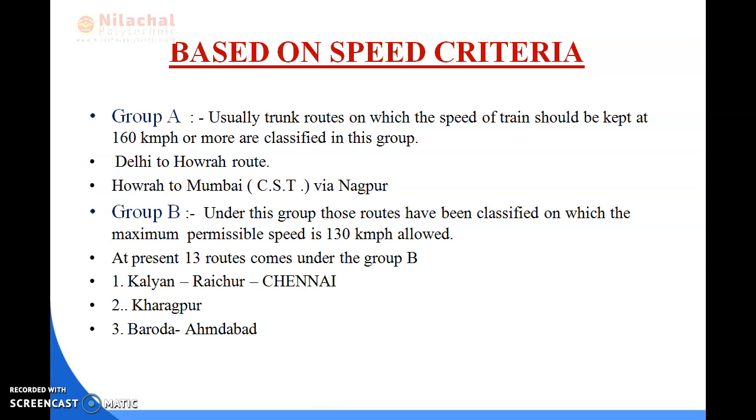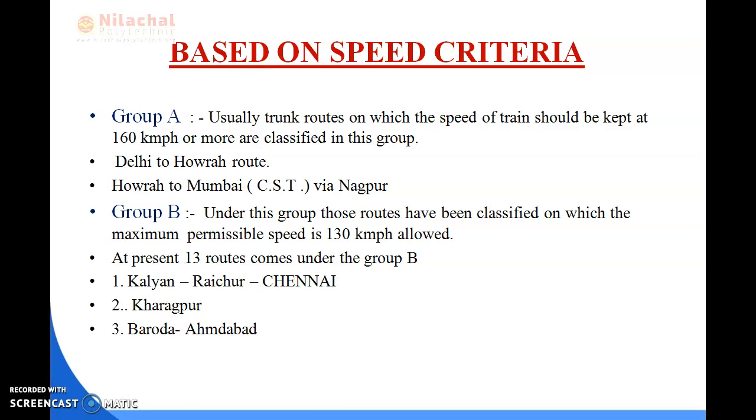So first we discuss what is group A. Okay, what is a group A track? Usually it is a trunk route on which the speed of the train is kept at a maximum of 160 km per hour, then it is called your group A criteria route. And this route comes under Delhi to Howrah and Howrah to Mumbai via Nagpur.